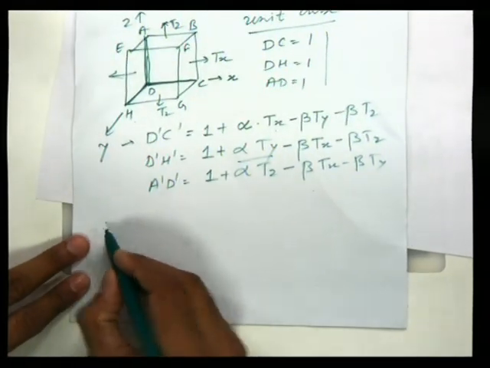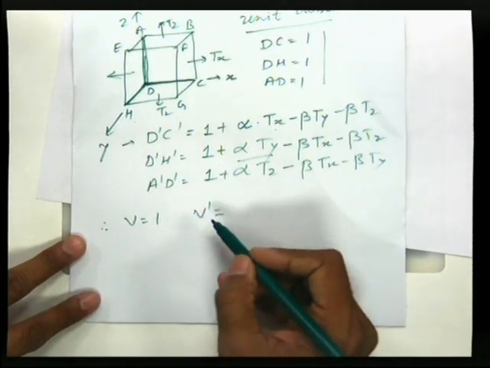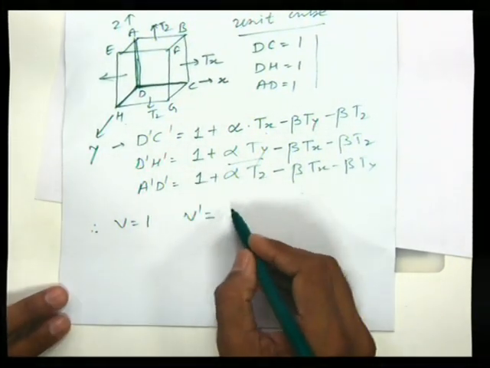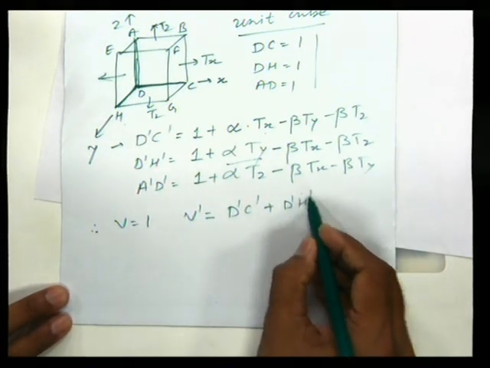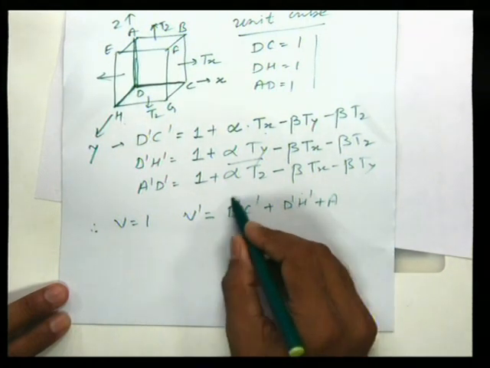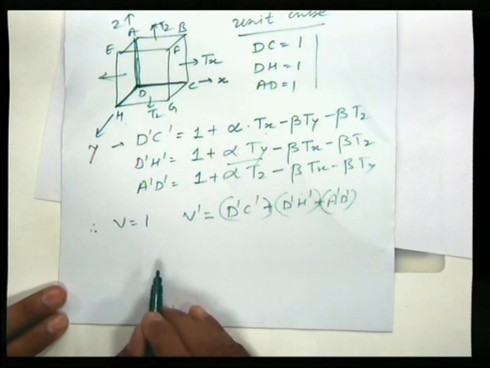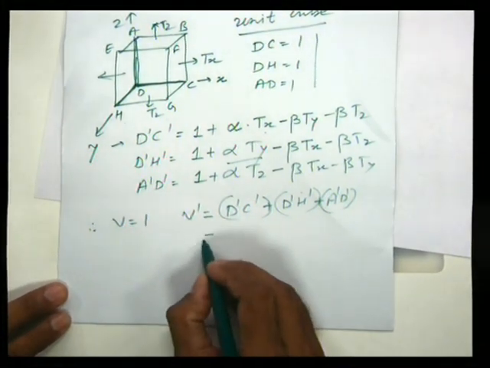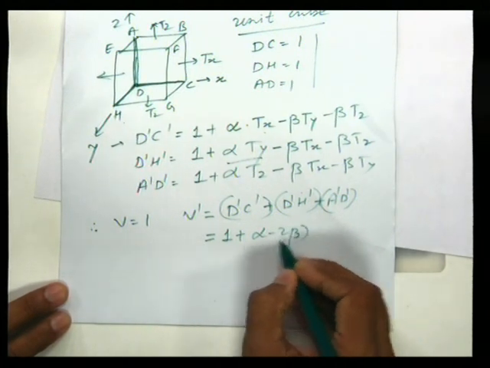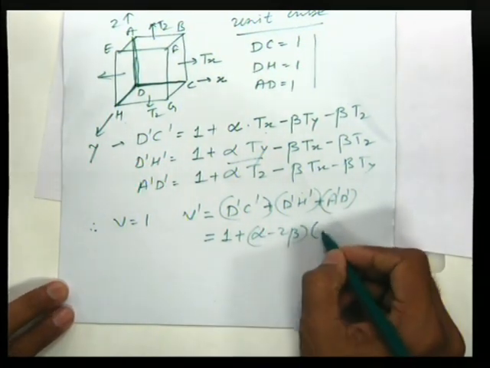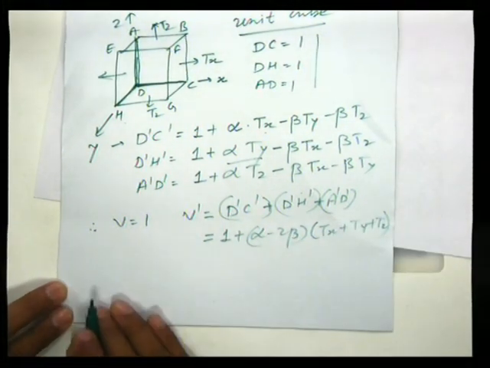Okay, therefore original volume equal to 1, but V dash, the volume after deformation, equal to the product of three sides, A dash D dash into D dash H dash into D dash C dash, and this is approximately equal to 1 plus alpha minus 2 beta into Tx plus Ty plus Tz.